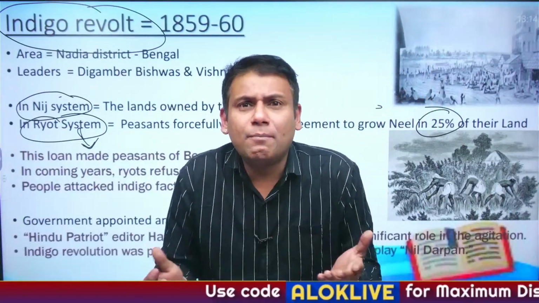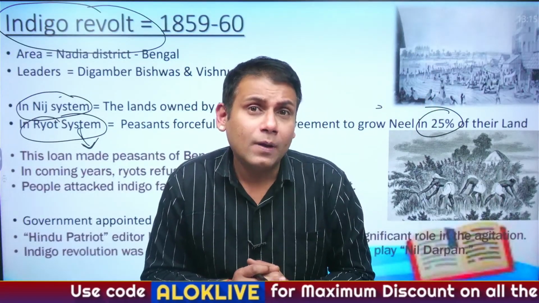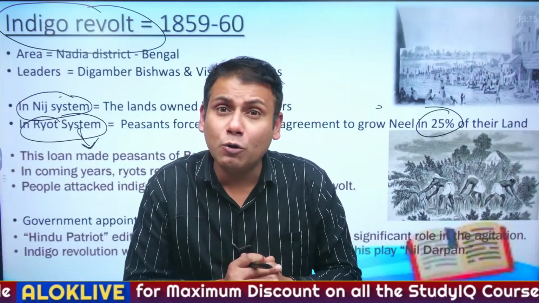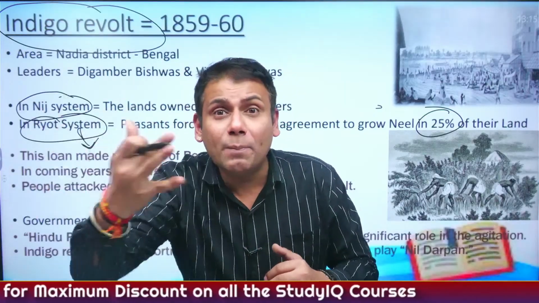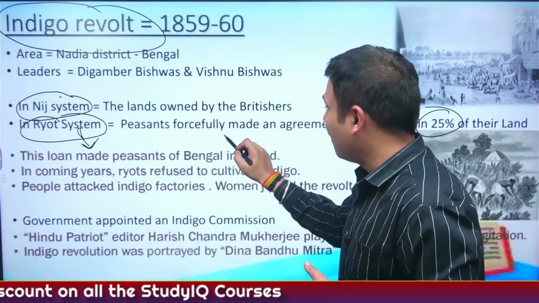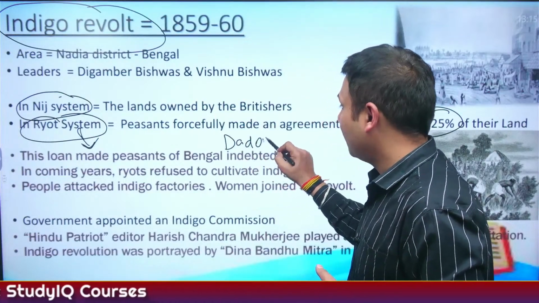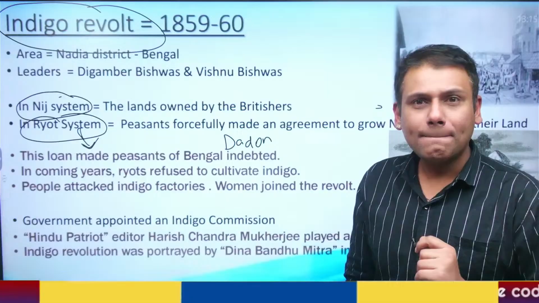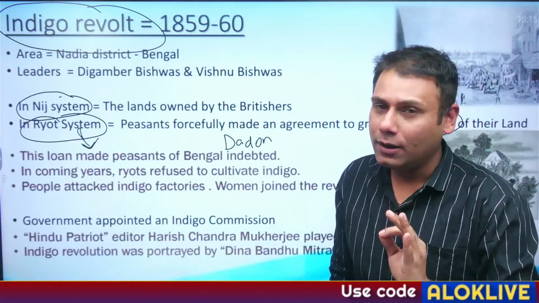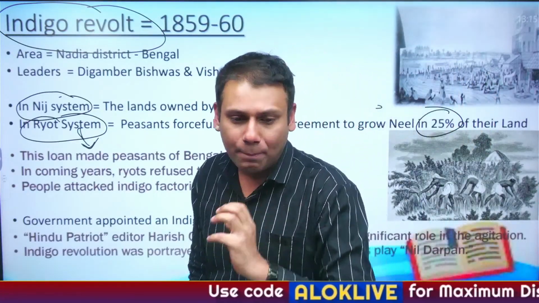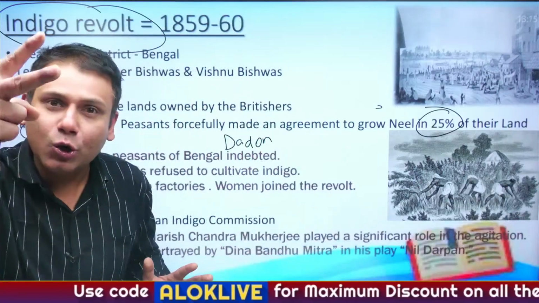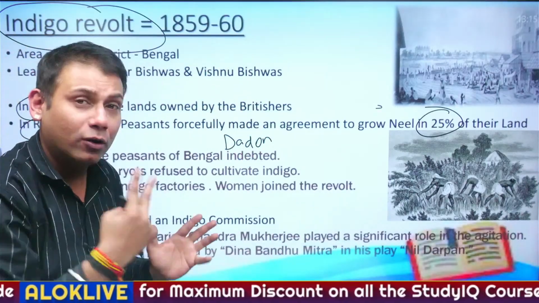Suppose I don't have money for cultivation of indigo. So here Britishers were also ready to pay or give loans to the peasant, and such loans were referred to as Dadon. So Britishers forced our people to cultivate indigo under two important systems. Please pay attention, it's a very important one.